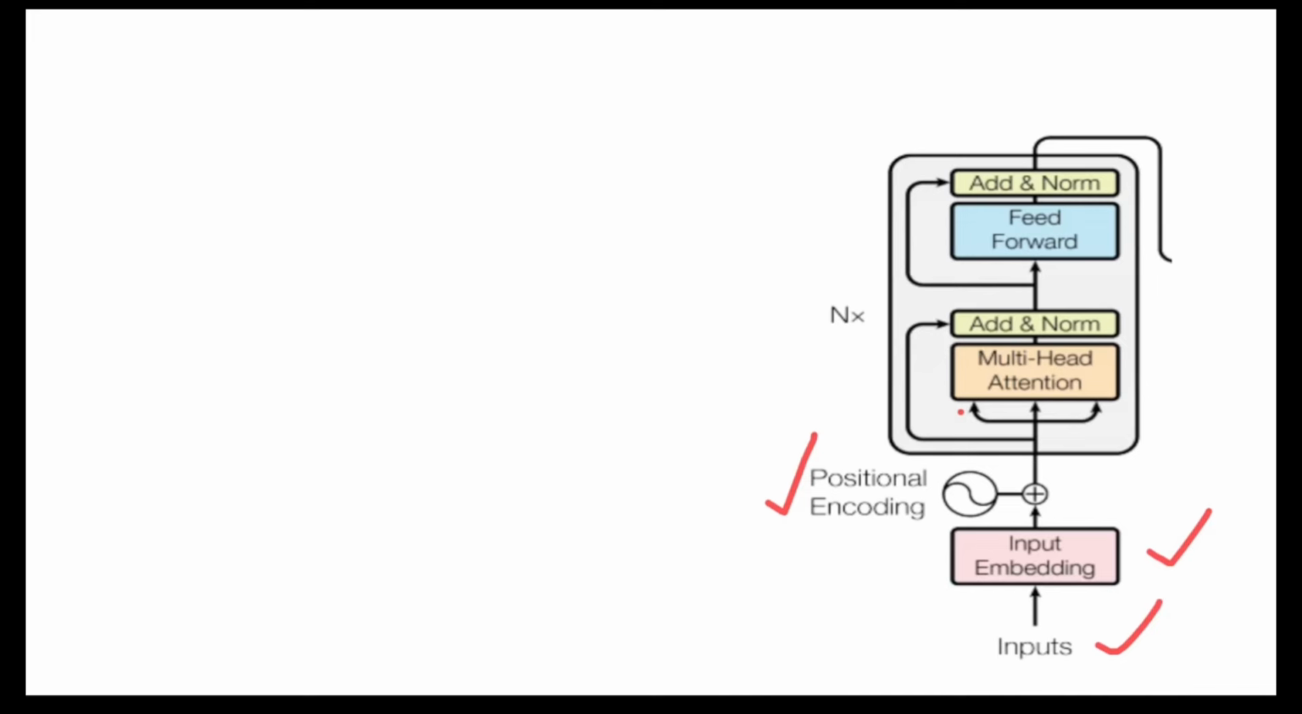So till now we have covered the input embeddings as well as the positional embeddings. We have also talked about KQV, and we have talked about multi-head attention as well. So what's left? Add and normalization.